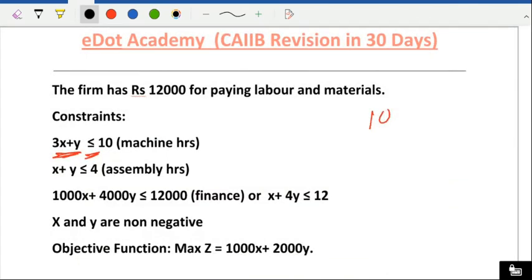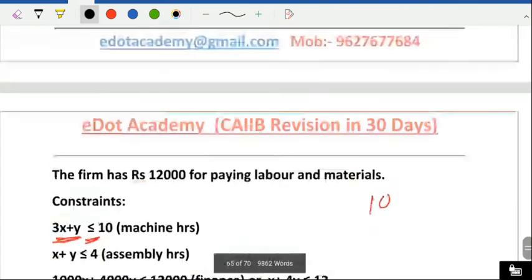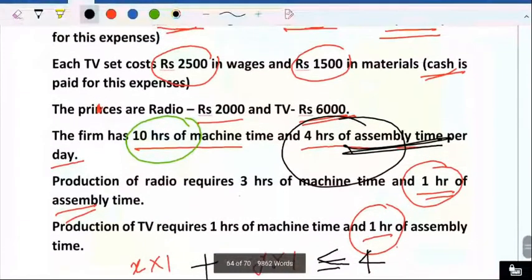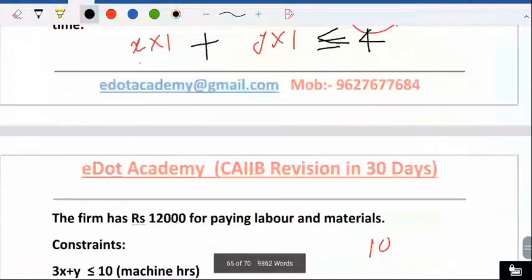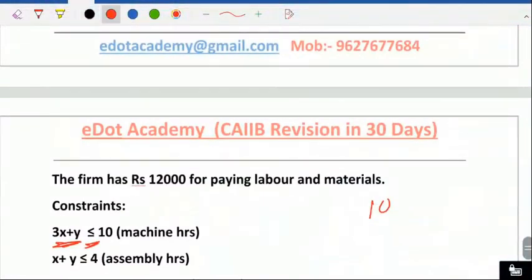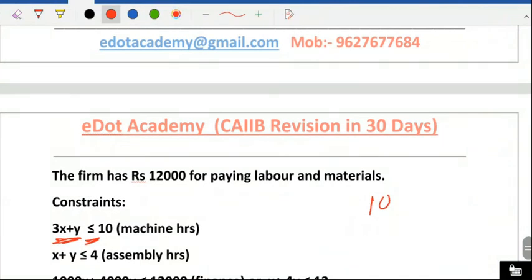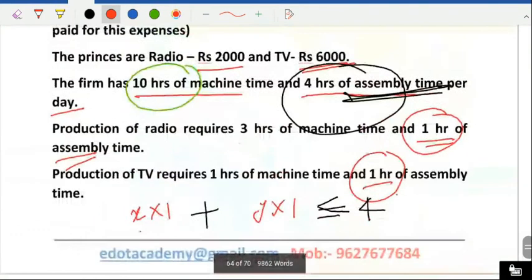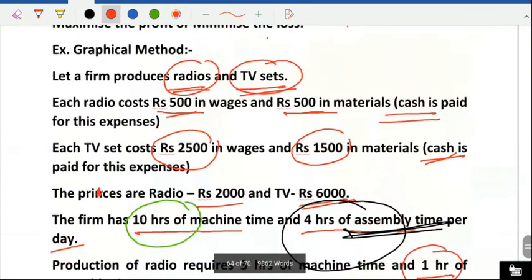Now talking about the finance. You can see how much money is available. See the starting we have just given here rupees 12,000. Okay, this is the finance. Okay, now see here.